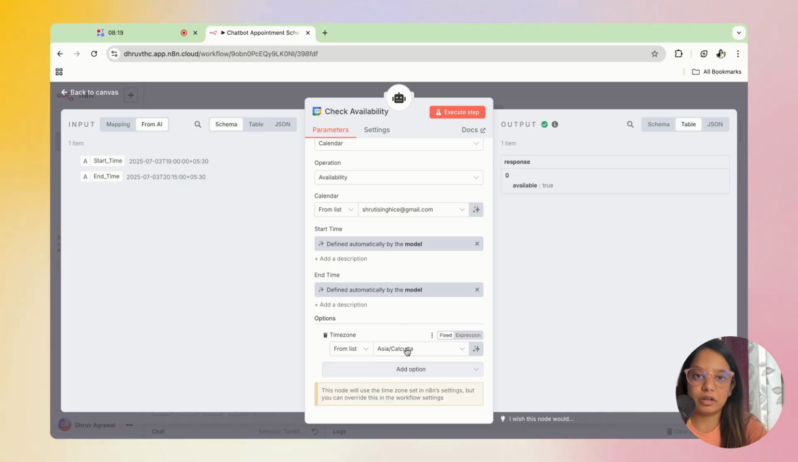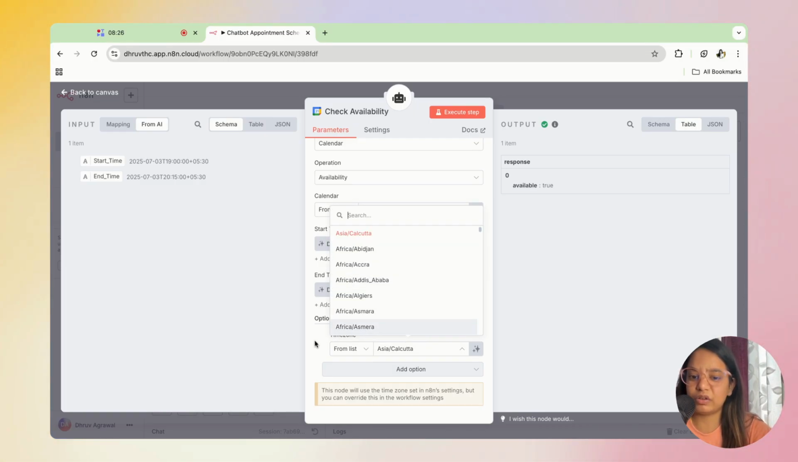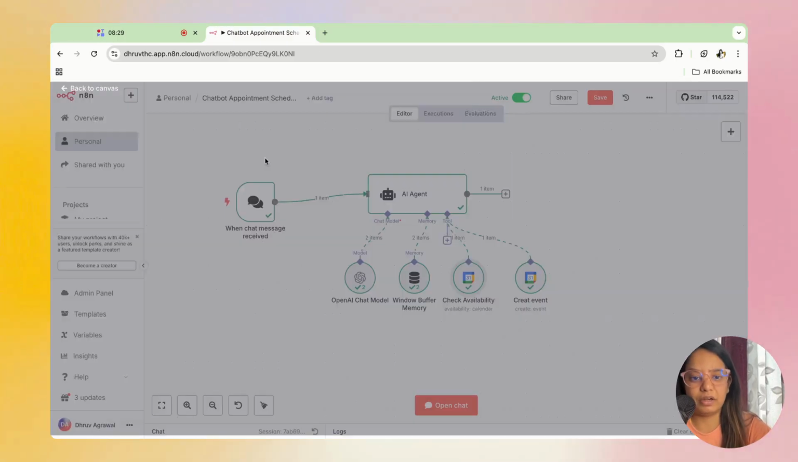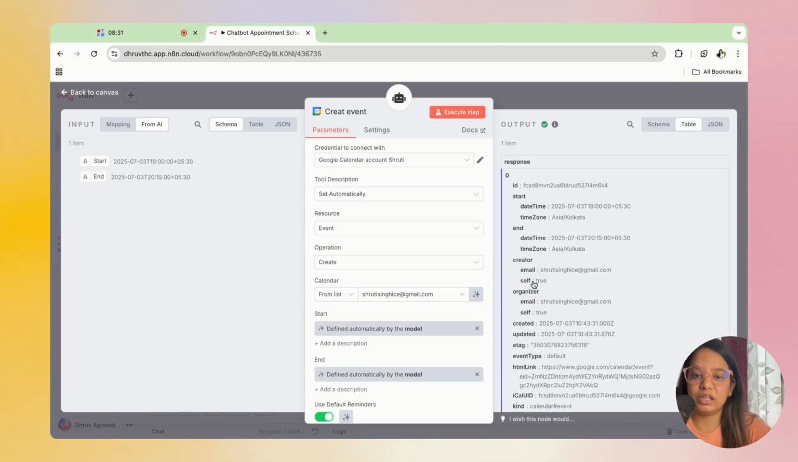If you are trying to get it for any other time zone, you can again click over here, and you'll get multiple other time zones, and you can choose this as per your requirement. And the final step is going to be the create event. So if there is an availability, it will be creating the event in my Google Calendar.